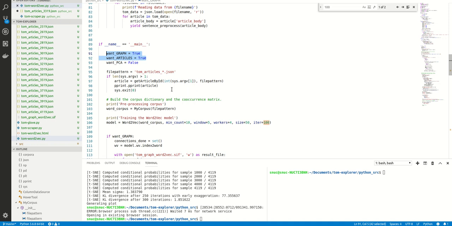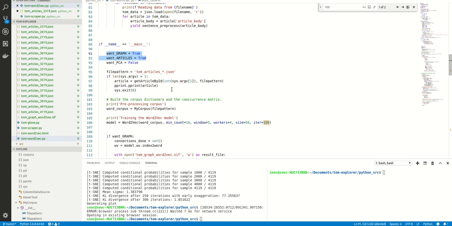Graph, as you're going to see in the next video, generates an undirected graph of all the words and their connections between them as seen by the AI algorithm. And want articles is what we're going to view just now, which shows you a very nice article analysis.